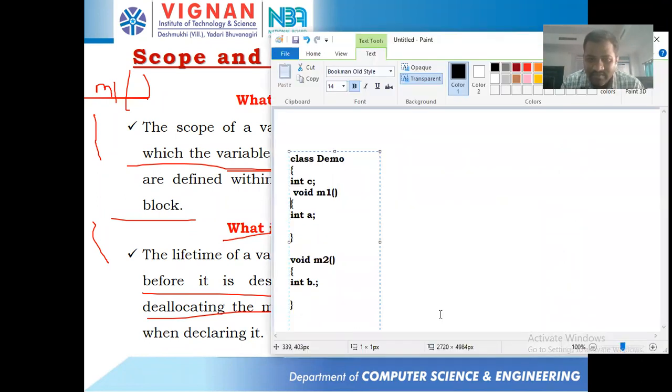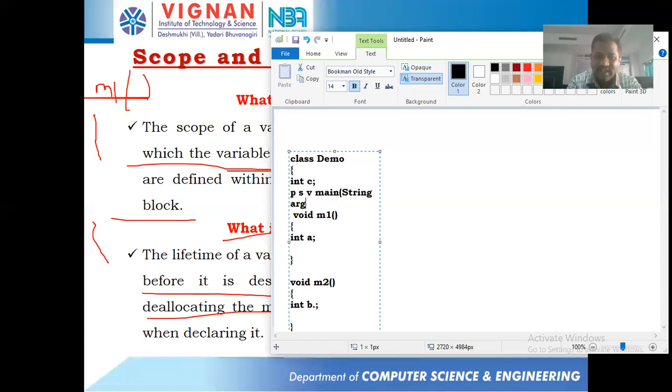Same example: suppose from the main method, public static void main(String args), I'm going to call this m1.